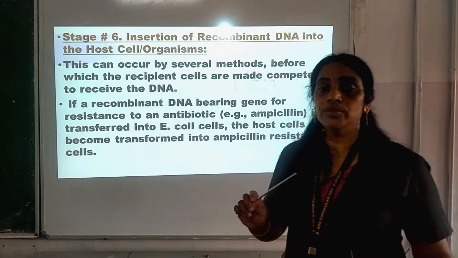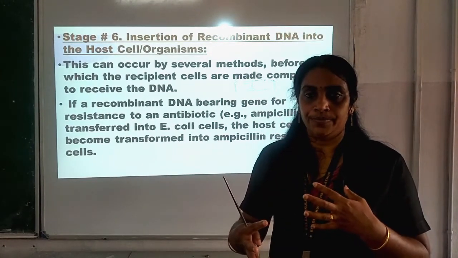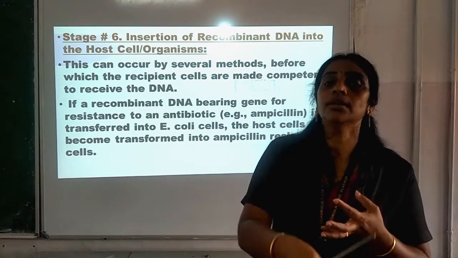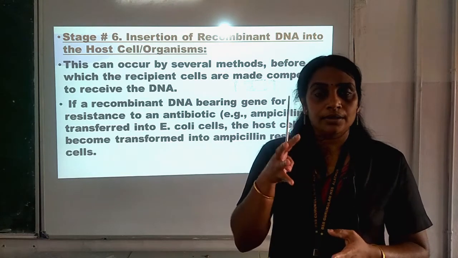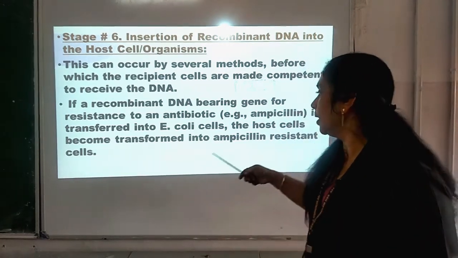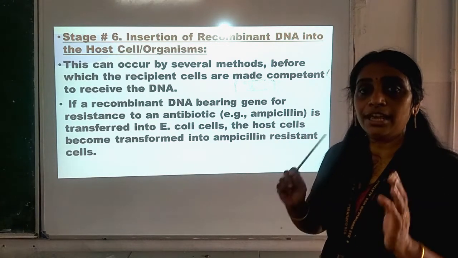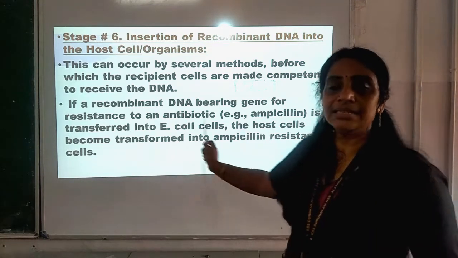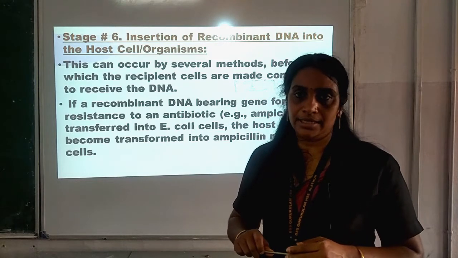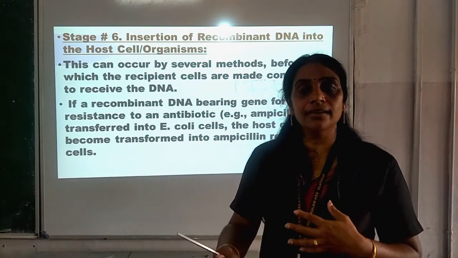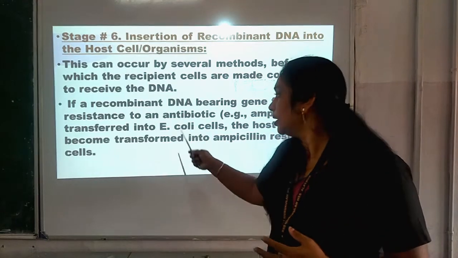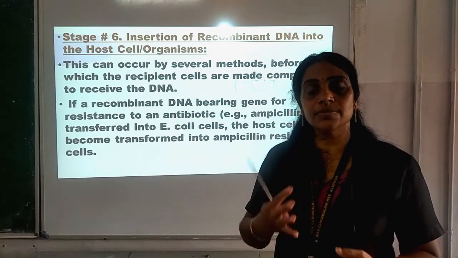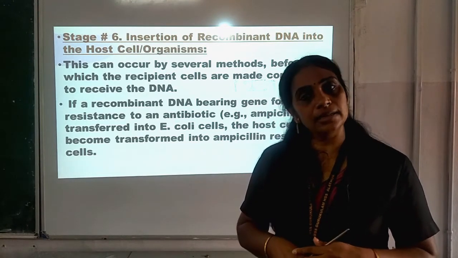So, the vector which will be transferring the gene of interest, that new recombinant DNA fragment which is introduced into the E. coli bacterium, that E. coli bacterium will be showing resistance to ampicillin if that gene of interest has the ampicillin resistant gene in it, or if it is a tetracycline resistant gene, surely the E. coli cells will have those recombinant DNA which is resistant to tetracycline.